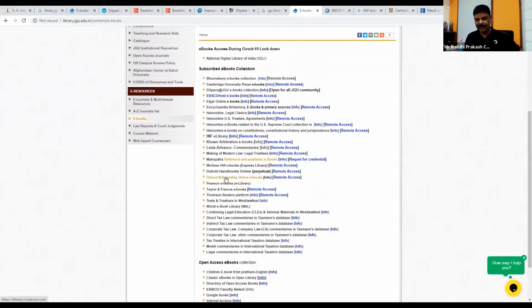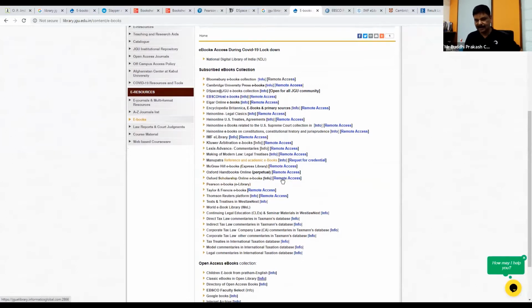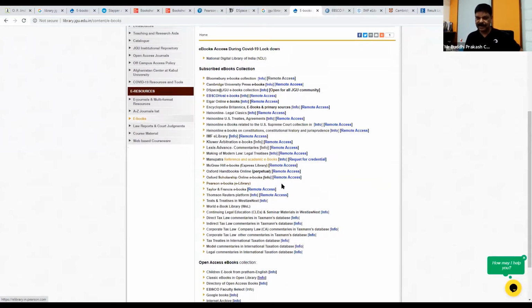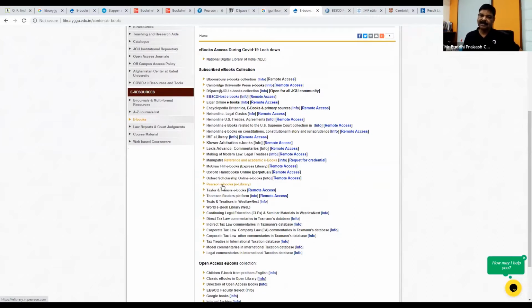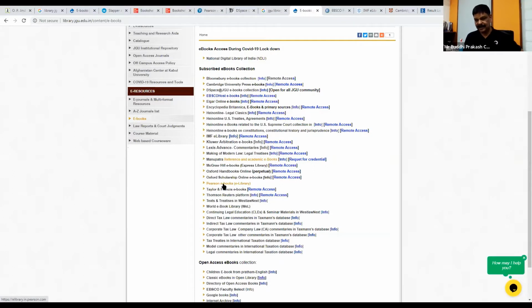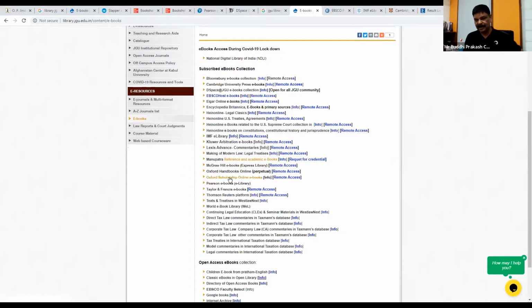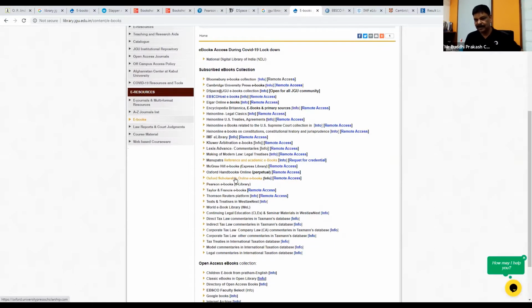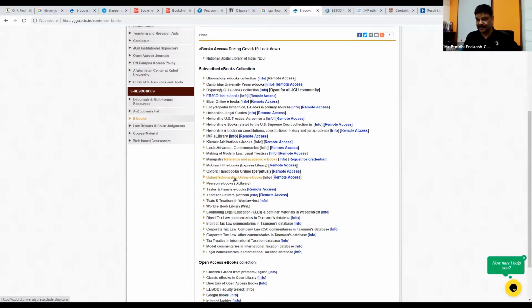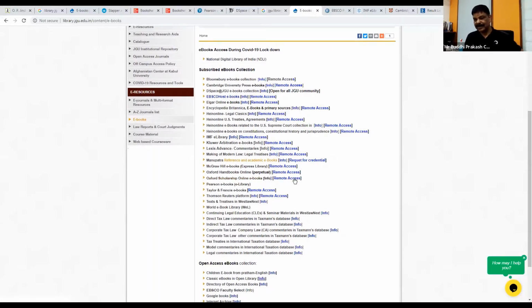In some of the cases, you will find there is a remote access link also. Pearson does not have a remote access link, which means the same link will work from within the campus as well as outside the campus. Remote access will work only from the outside. If you click on the name of the resource, this is only for in-campus access. So if you are outside the campus, you should always click on this.